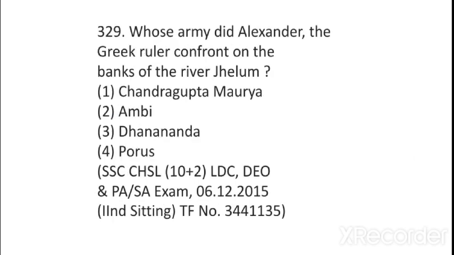Okay. Whose army did Alexander, the Greek ruler, confront on the banks of river Jhelum? The answer to this will be Porus. And Jhelum is also known as Hydaspes. So if you see in the question the river Hydaspes, then they are referring to the same fight between Alexander and Porus. And both Ambhi and Dhananand, like option 2 and option 3, were contemporaries of Alexander.